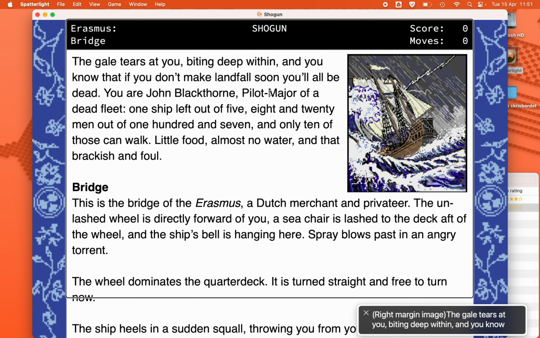Spray blows past in an angry torrent. The wheel dominates the quarterdeck. It is turned straight and free to turn now. The ship heels in a sudden squall, throwing you from your post at the wheel, which, uncontrolled, begins to turn to port.